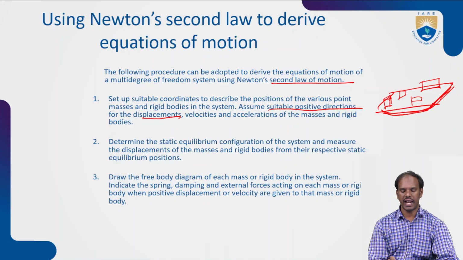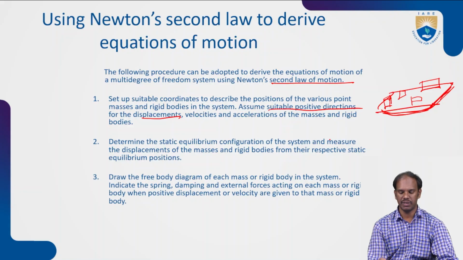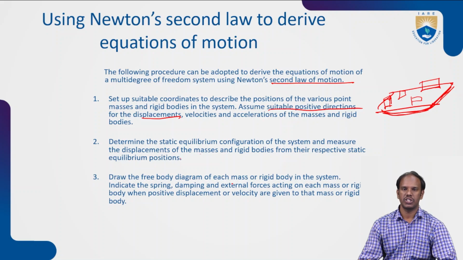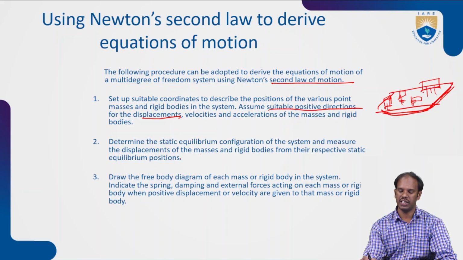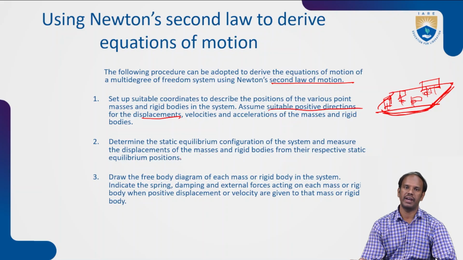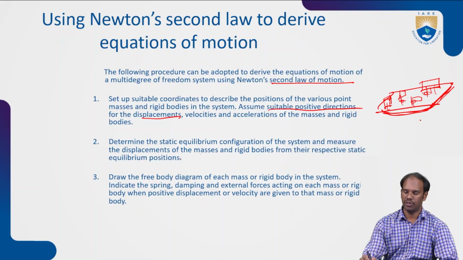Okay, determine the static equilibrium configuration of the system, and measure the displacement of the masses and rigid bodies from their respective static equilibrium positions. So static equilibrium means we consider how much weight there is and how much equilibrium is maintained, because reaction forces will also be generated from under the floor and above the floor, right?